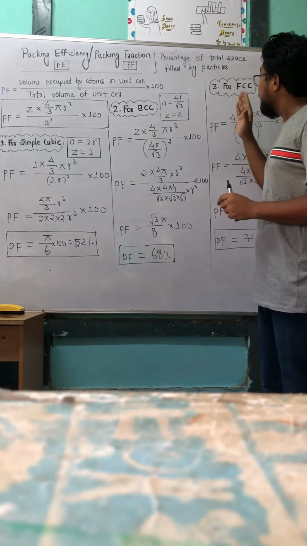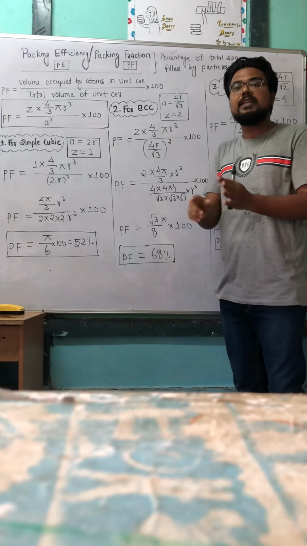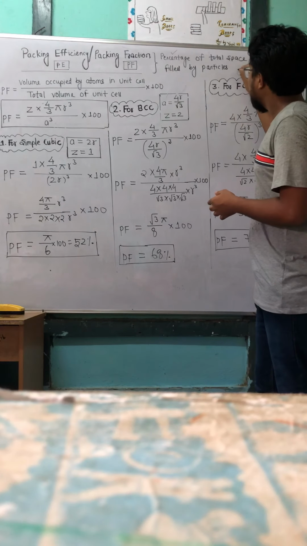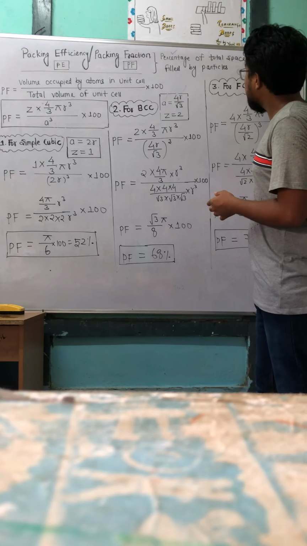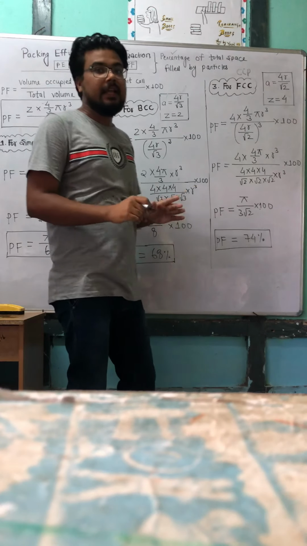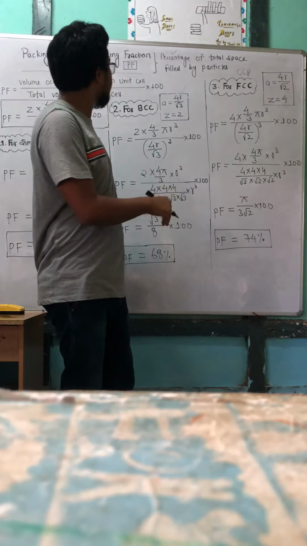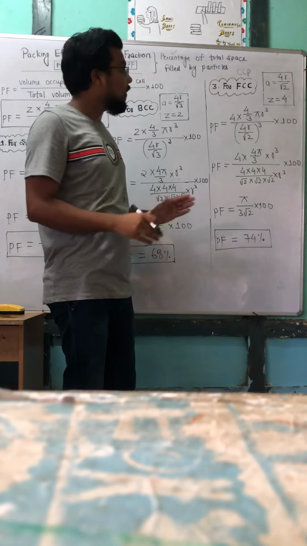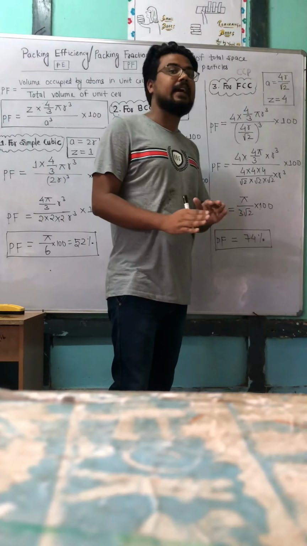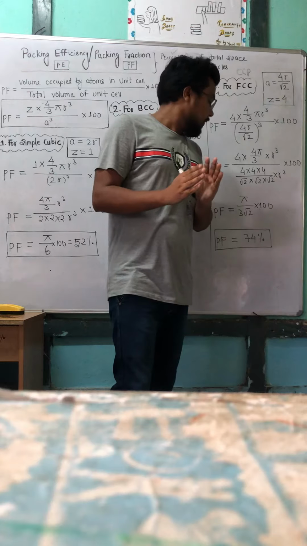That's why further we designate FCC as CCP. CCP means cubic close packing. That means maximum packing efficiency or maximum packing fraction is for FCC. 74% area is filled in FCC by atoms.